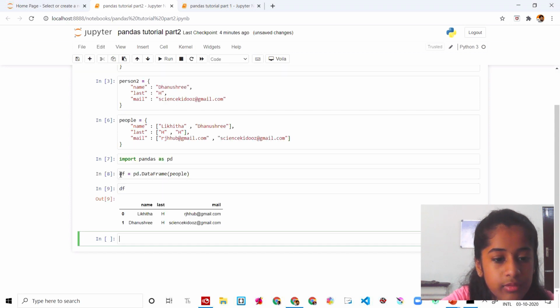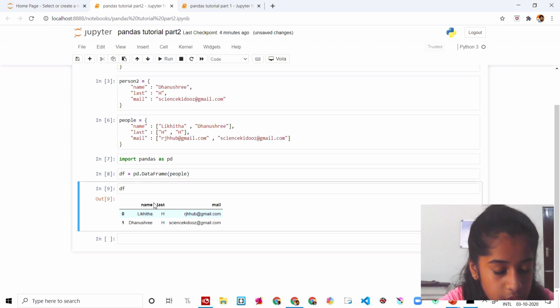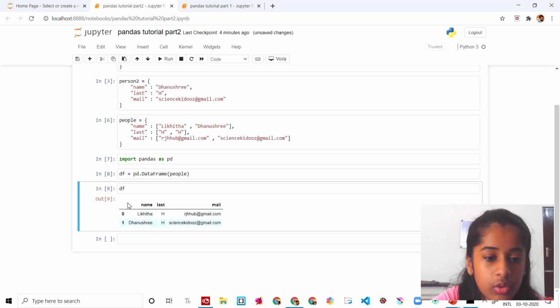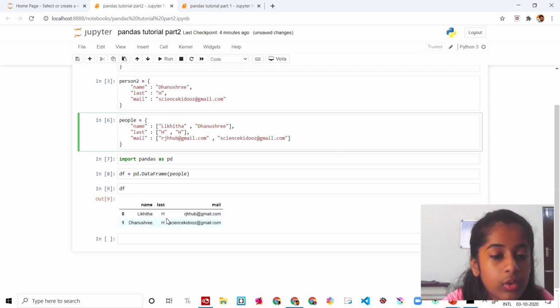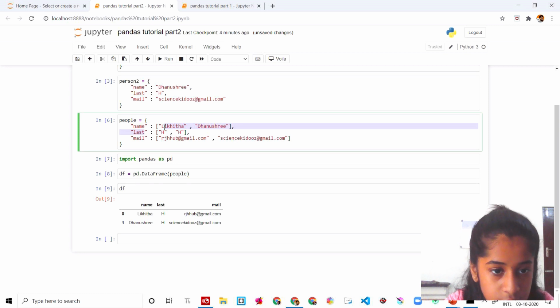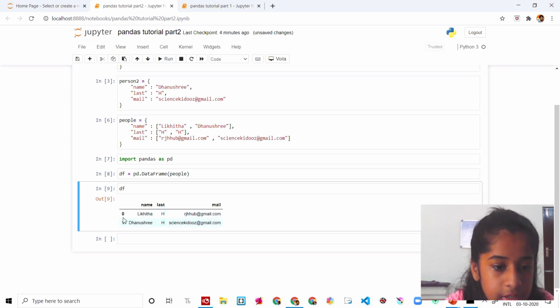Now let's print out df. So now it's made into a table. This data frame concatenates all of them, and these are the values for these. The values come here, and you can see the index is there.